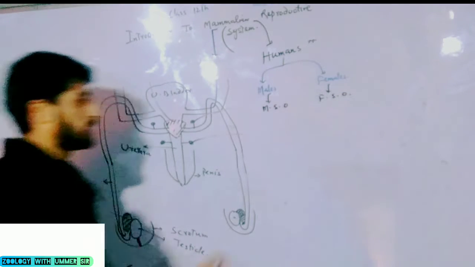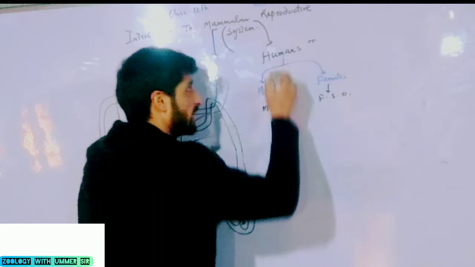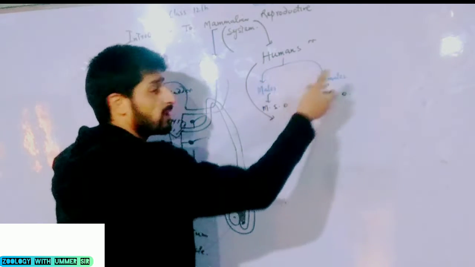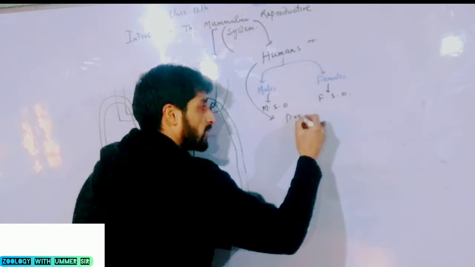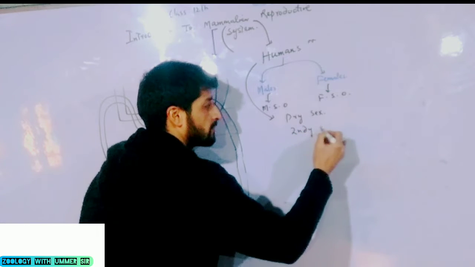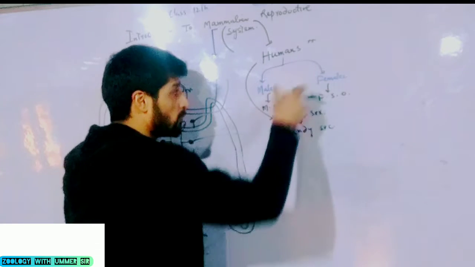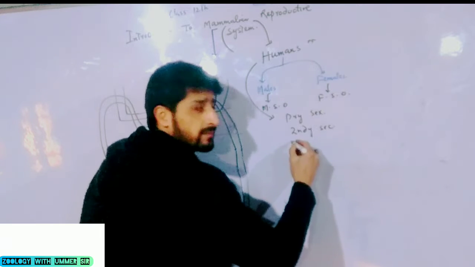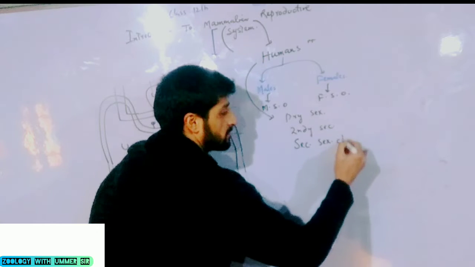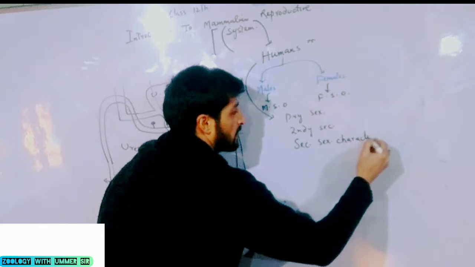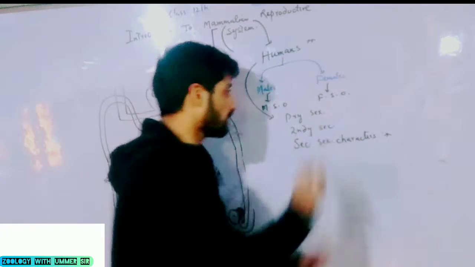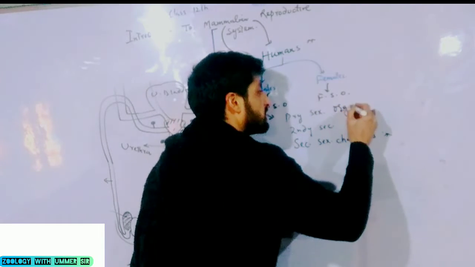Let me compile the fact by saying that human beings, irrespective of sex, male or female, contain primary sex organs, contain secondary sex organs, and both males and females have accessory or secondary sex characters. First of all, I am going to highlight what primary sex organs mean.